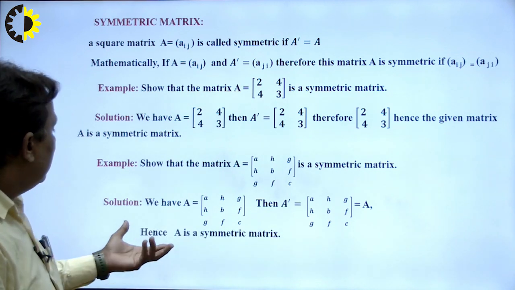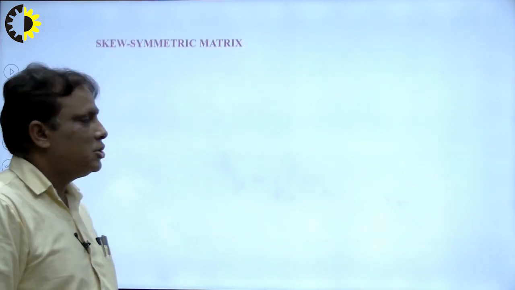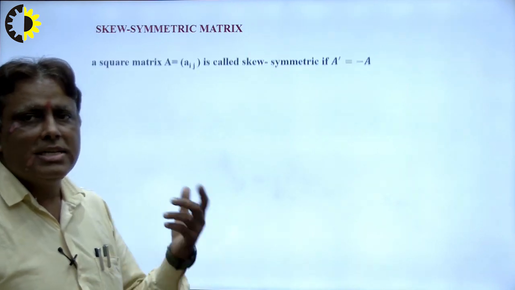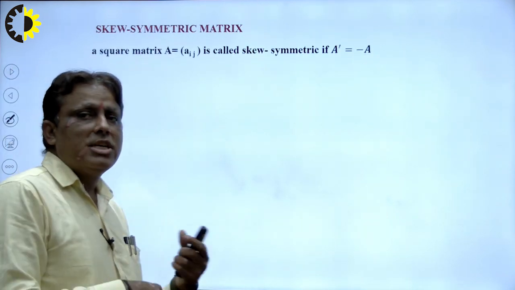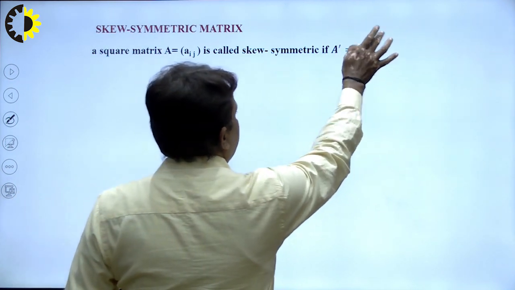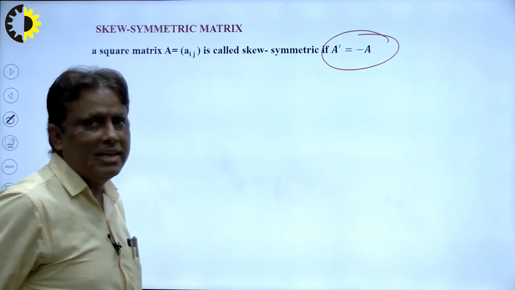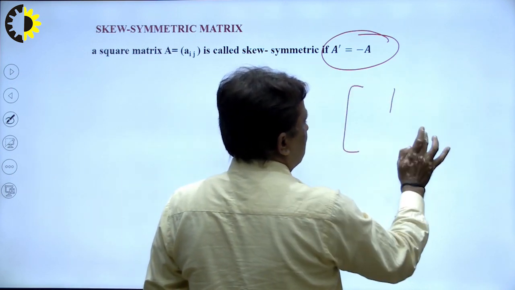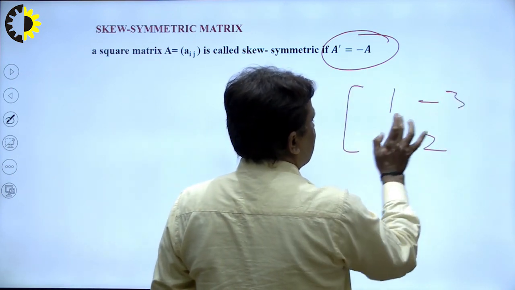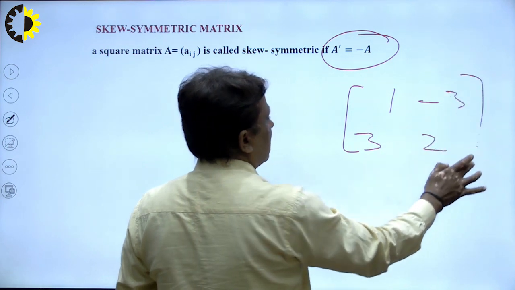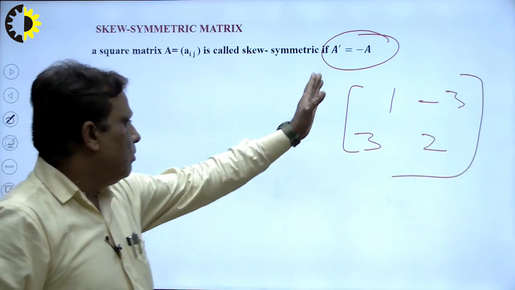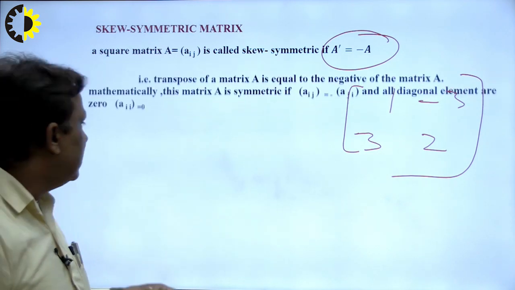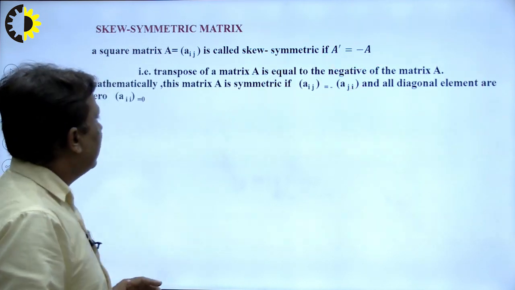Next is the skew symmetric matrix. What is a skew symmetric matrix? This is the same case as the symmetric matrix. A square matrix is said to be skew symmetric if A dash is equal to minus A. Suppose I write here matrix 1 2, so that is minus 3 and that is 3. On the diagonal both are the same but the sign is different. So this is known as our skew symmetric matrix and is denoted by this line.